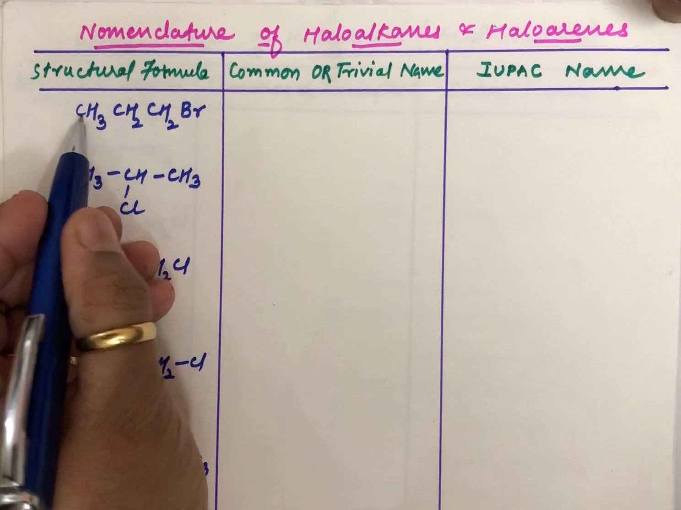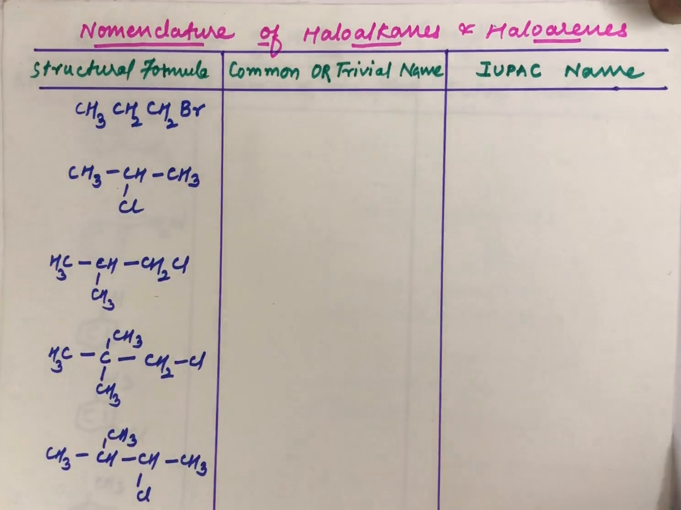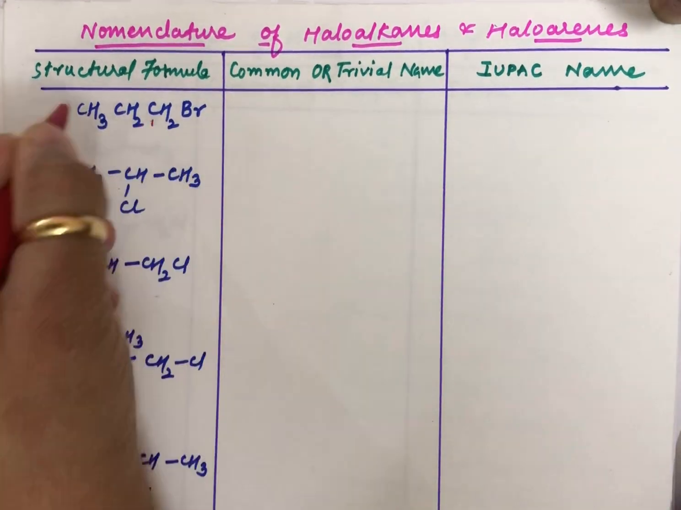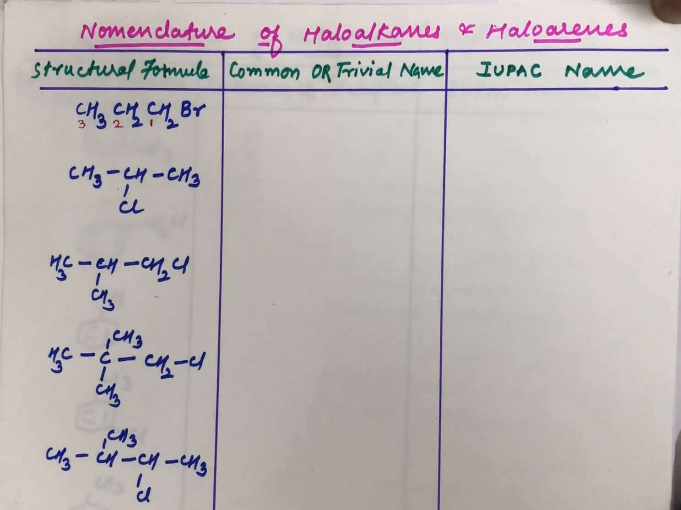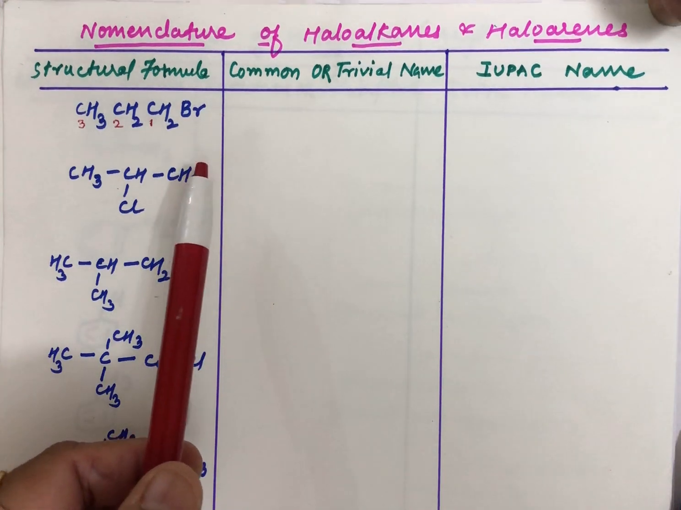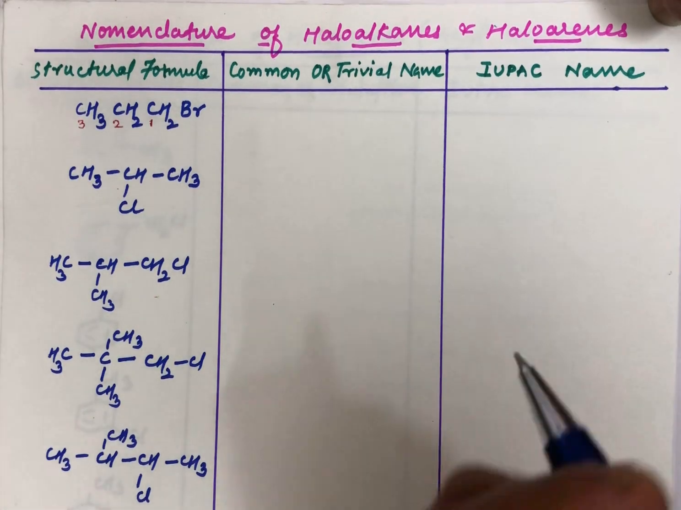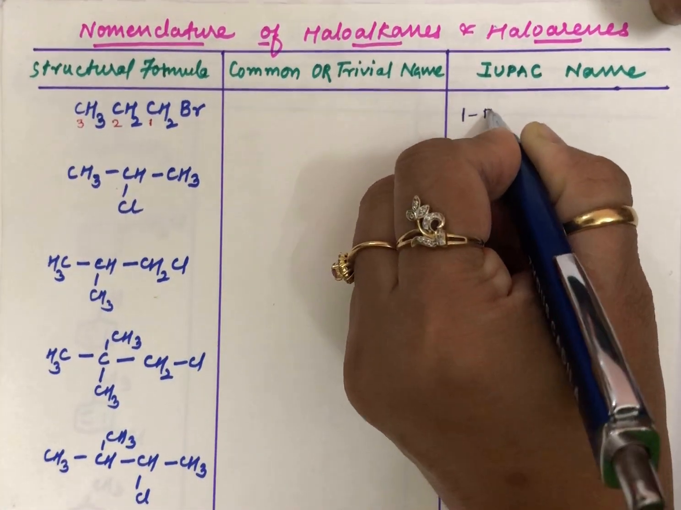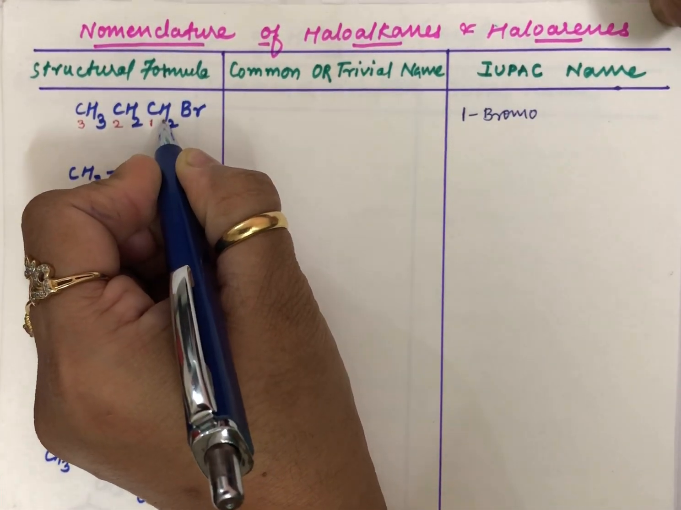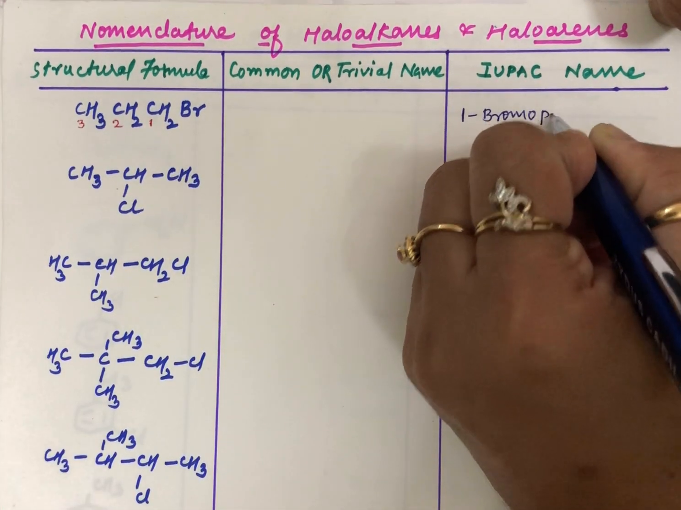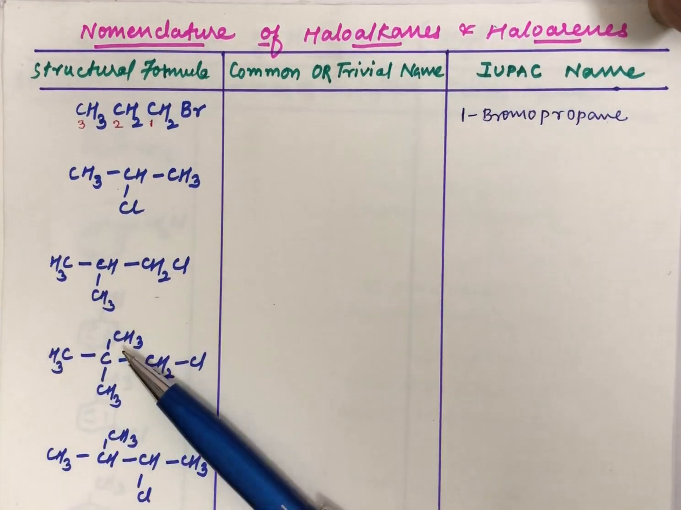Now here students, you can see you are having 3 carbons and 1 bromine attached to the first carbon. If you are naming the carbons 1, 2, 3, you know that you are supposed to name the longest possible chain. If you are naming like this, the base root alkane which you are having is propane. So the IUPAC name would be 1-bromopropane, because the bromine group is attached to the first carbon. Okay, this is simple.